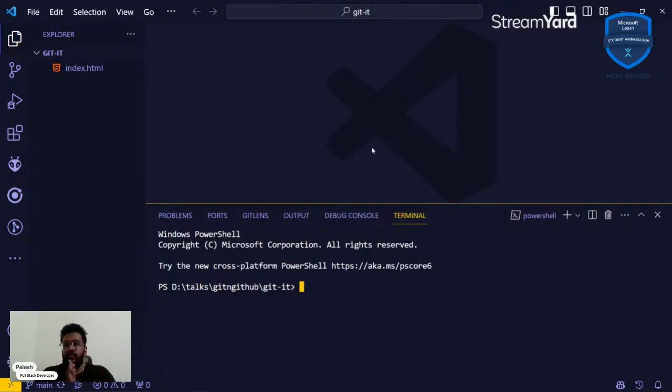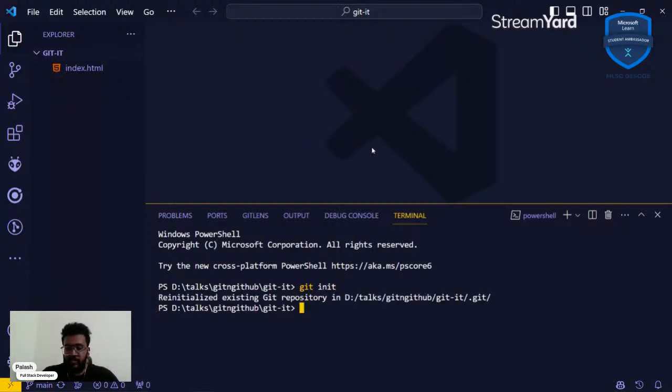Okay. So the first command that we need to look out for is git init, right? This is what basically initializes a Git repository, a local repository that tracks the changes in your code. And once I run git init, Git is already initialized because we've already cloned. There have already been changes in the repository, so it's already been initialized.